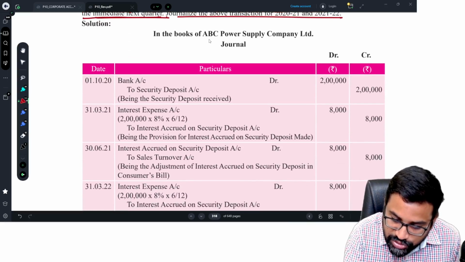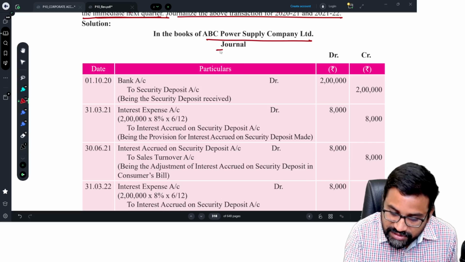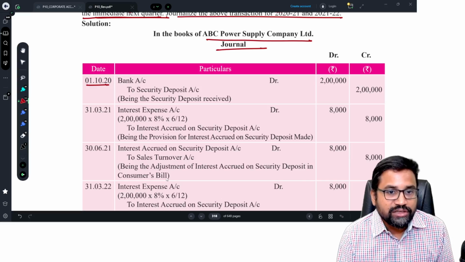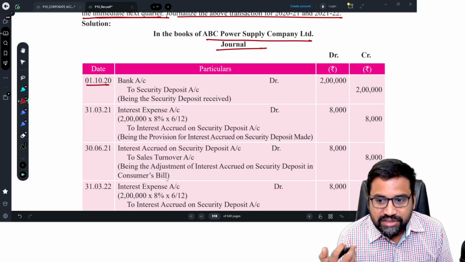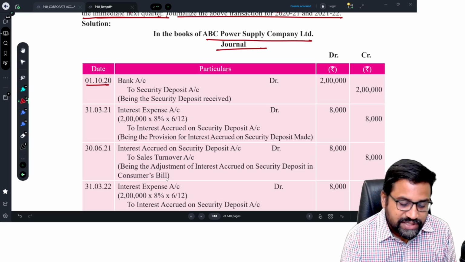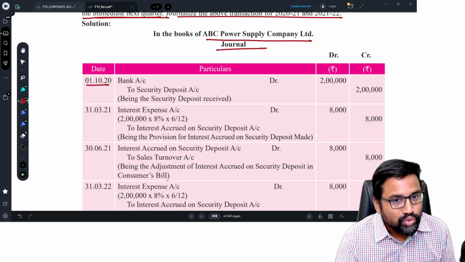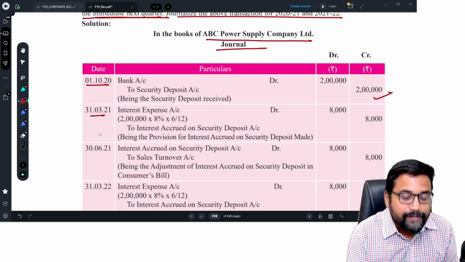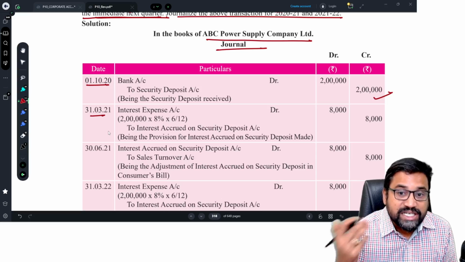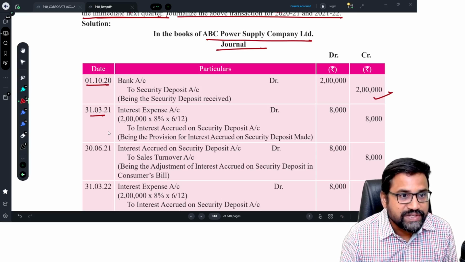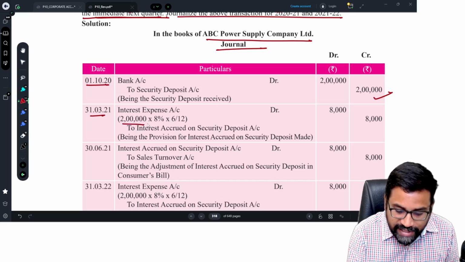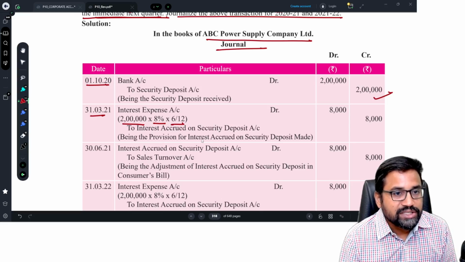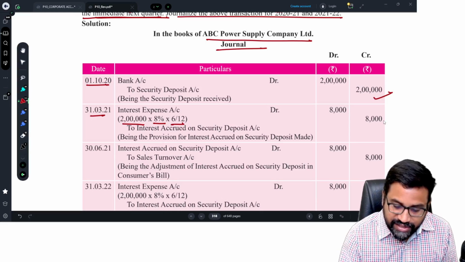See here, in the books of ABC Power Supply Company Limited, journals. On first October 2020, we received the security deposit. Whenever we receive any security deposit, what is the entry? Bank to security deposit, 2 lakhs, 2 lakhs. So this entry is very easy. Now come to first year end. How much interest is generated on the security deposit? 6 months interest. So 2 lakhs into 8% into 6 by 12. So interest expenses account debit to interest accrued on security deposits, 8,000, 8,000.